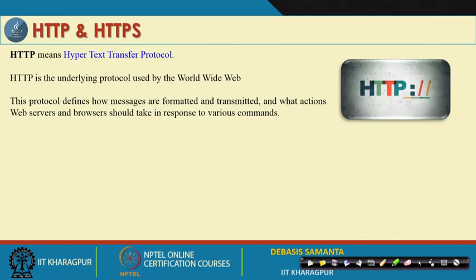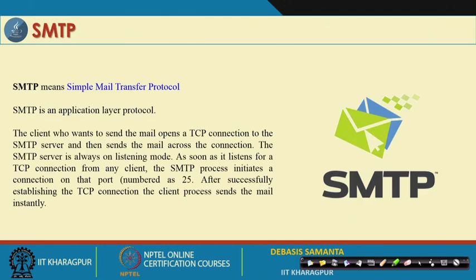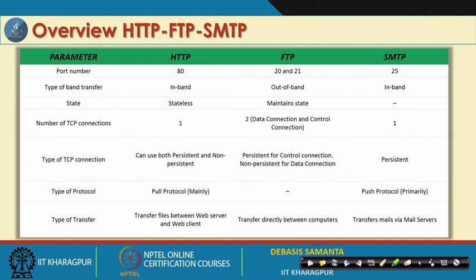Now, the FTP protocol is for transferring files, and HTTP is for transferring hypertext documents. For example, a document could be an HTML page hosted with some script, PHP, JavaScript, or even an applet like this one. So, this is basically how these files, the documents, can be brought from one server to a browser machine, maybe your local machine, and so on. So, this is the protocol that it follows. SMTP is for transferring mail documents, and there are obviously some salient points between HTTP, FTP and SMTP. I have listed all these points here for the summarization of all these aspects. You can take your own time to go through this and then you can understand it.